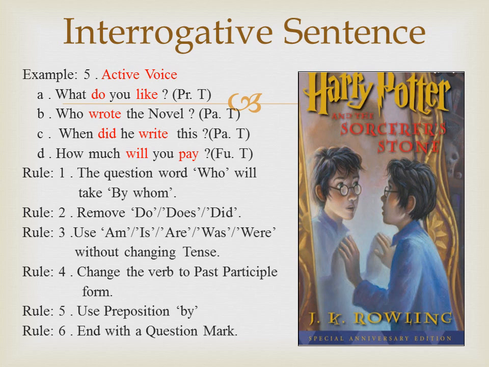Now you are going to learn about the rules to change an interrogative sentence from active voice to passive voice. Here also we follow the 5 steps with a slight change. You can go through the rules given here. The helping verbs like do, does, did say the tense of the verb, but we don't use them in passive voice. Instead, we use be forms like am, is, are, was, were suitably.